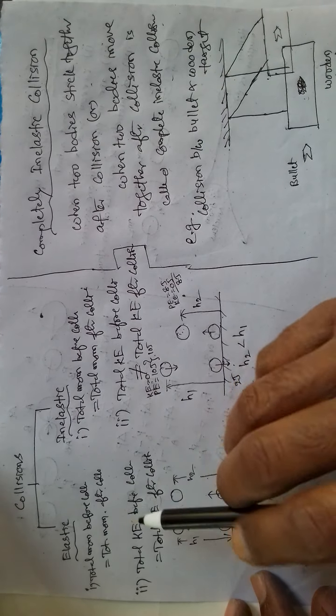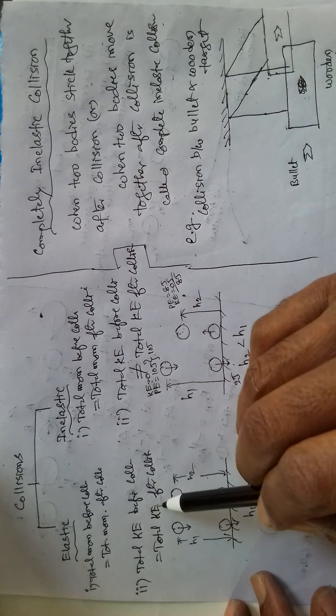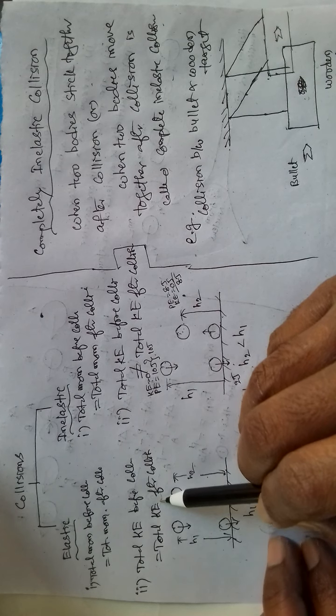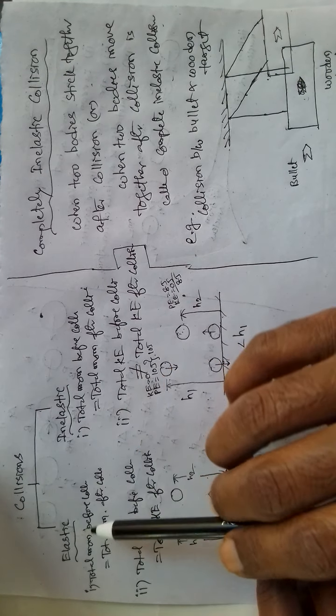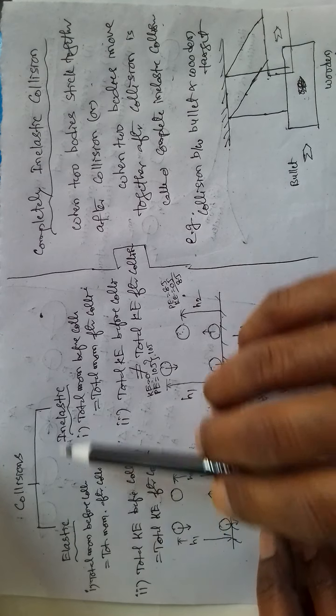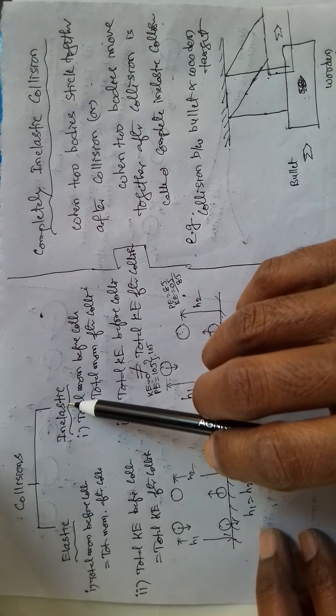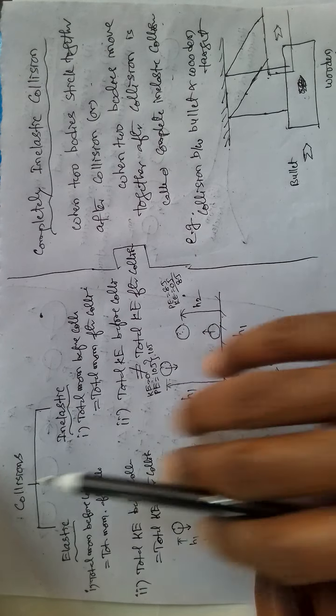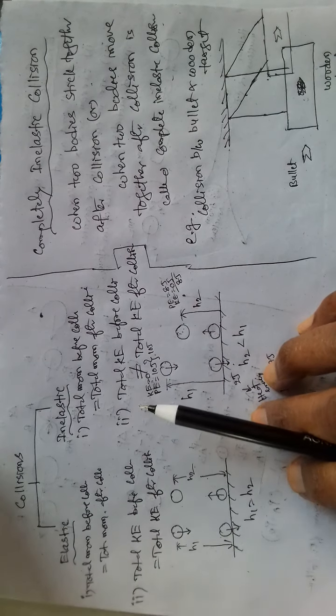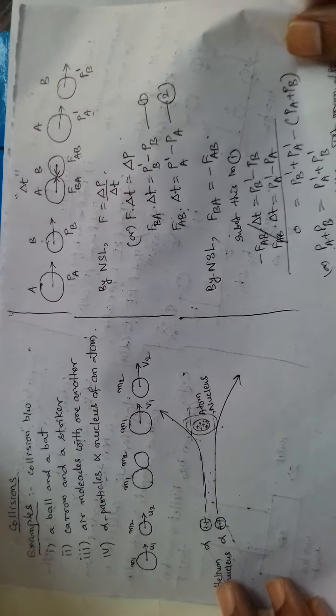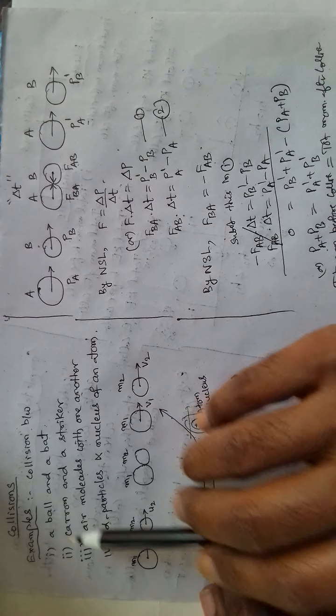Considering momentum and kinetic energy, collisions are classified as two types, elastic and inelastic. But there is another way of classification also. Let us consider the examples.